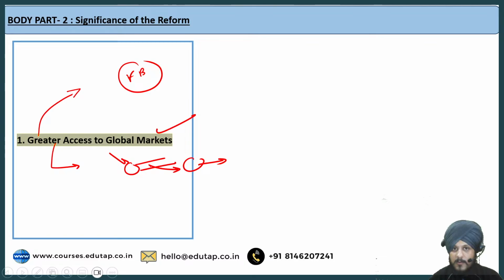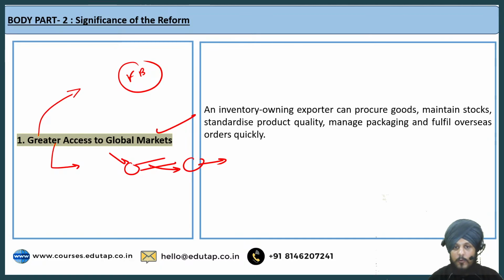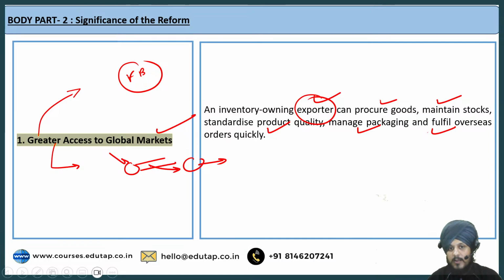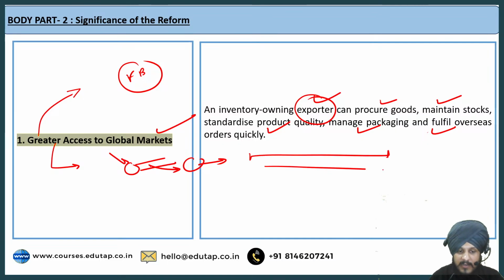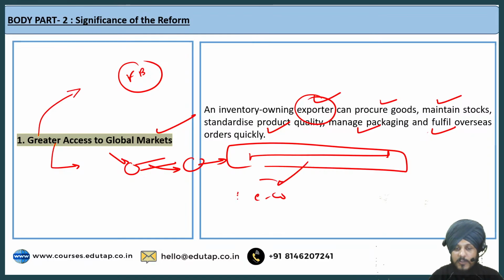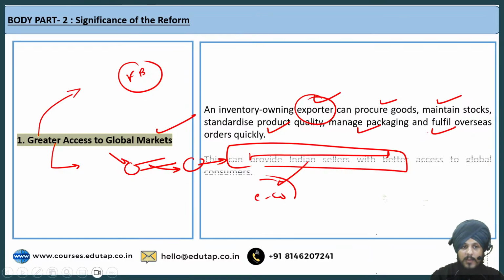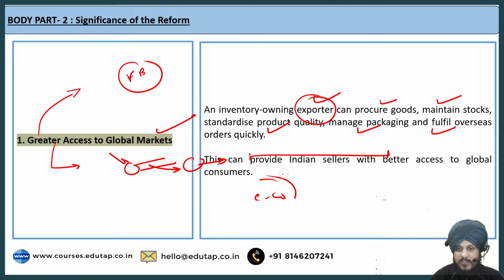So imagine the Indian producers that are there, the ease with which they will be able to have access to the global markets, the international markets. That is the best part about it, right? So if I read the lines for you, an inventory owning exporter, or you can say an exporter or a small producer, can procure goods, maintain stocks, standardize product quality, manage packaging and fulfill overseas orders quickly, right? By becoming a part of the international sales network with the help of the e-commerce platforms. So that is the point. The second benefit: this can help provide Indian sellers with better access to global consumers, right?